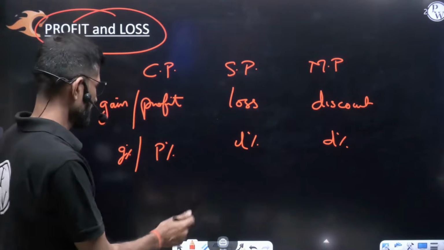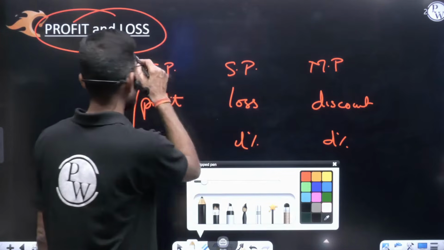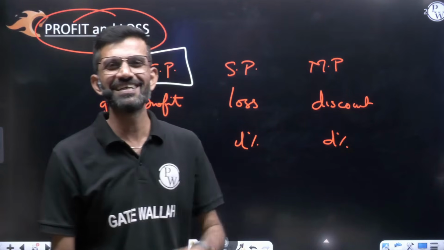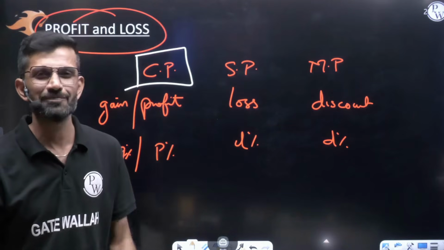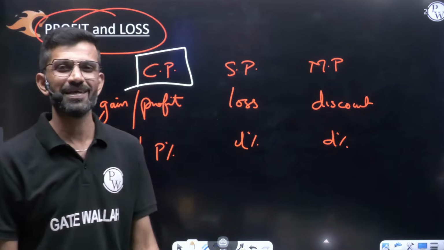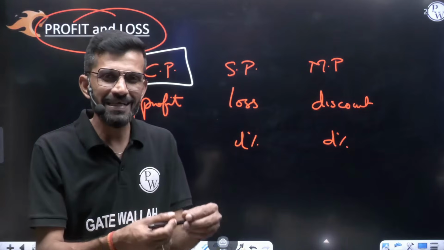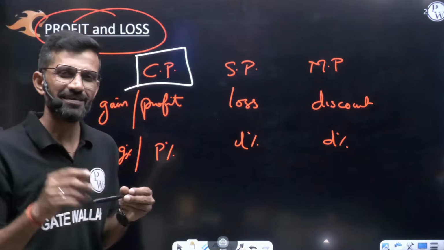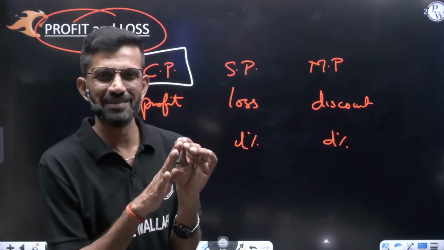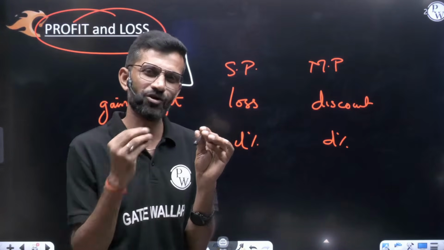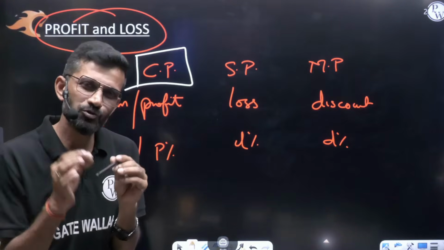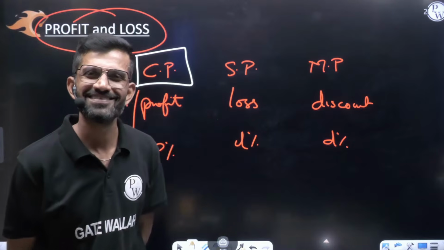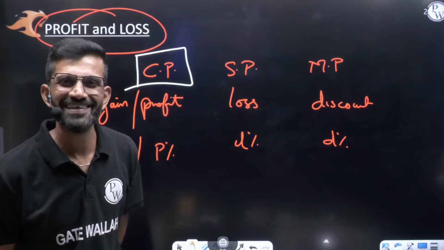What is CP? Don't say to me, sir, it is a cost price. I know the full form, it is not commissioner of police, it is not chalk piece. Definitely it is cost price. What is cost price? The price at which we purchase a product. Consider, I purchased this marker for 100 rupees. So for me, you are considering the cost price of the marker is 100 rupees. Now using this marker, I am explaining to you on this digital board. Am I in profit or loss? My dear friend, it can't be determined.